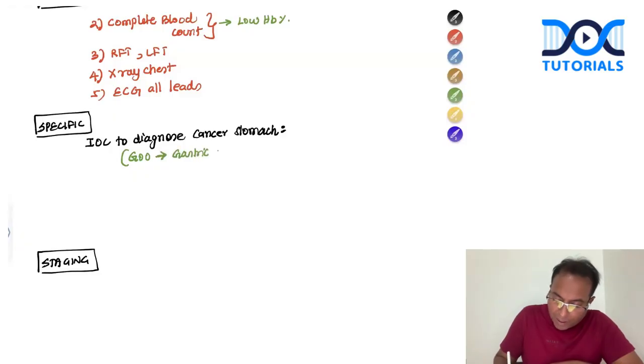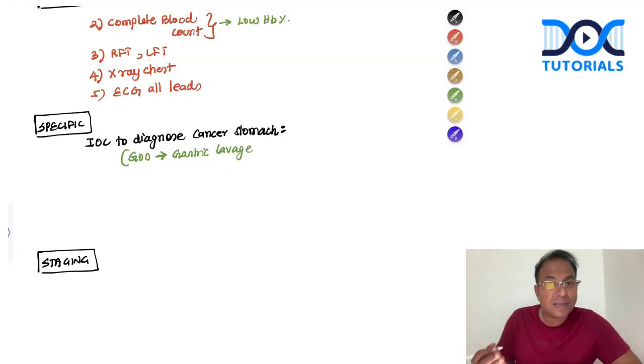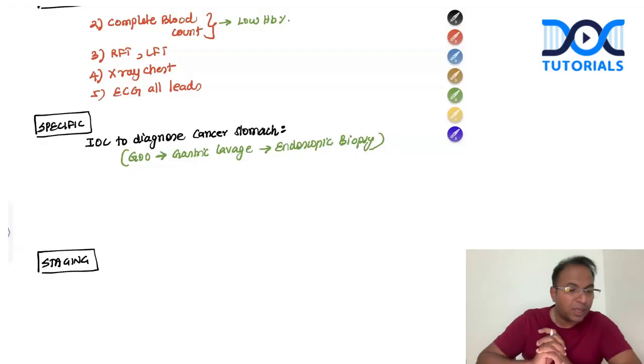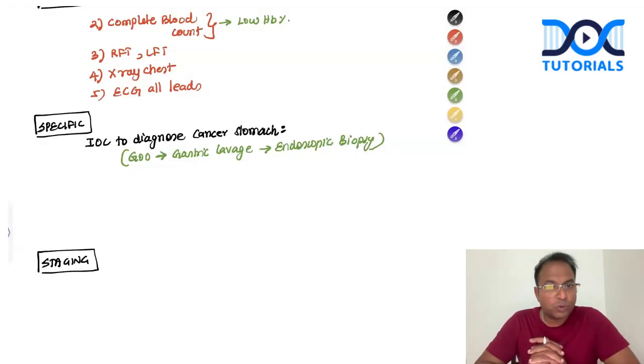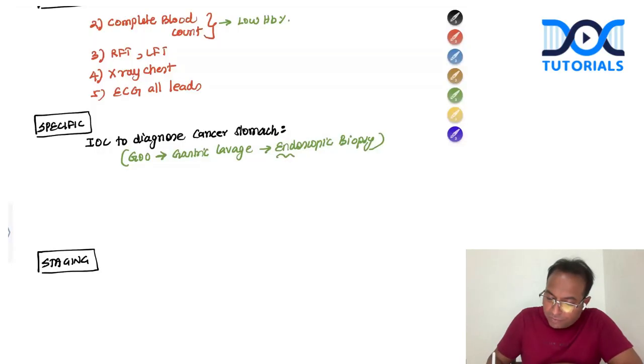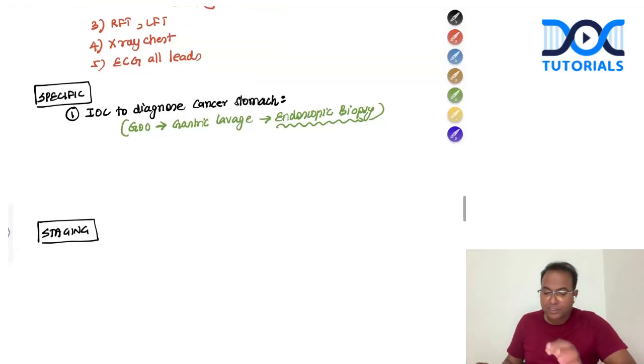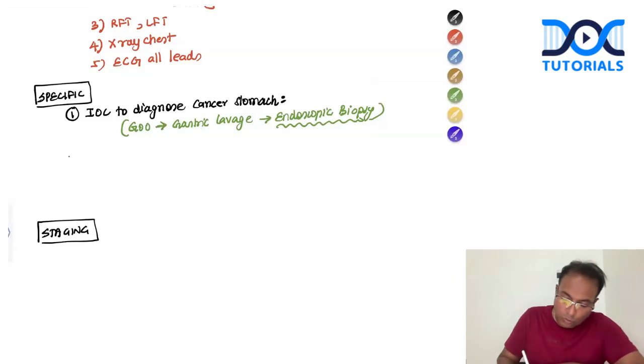I will do a gastric lavage followed by endoscopic biopsy. First, you should do a gastric lavage. There will be full of food particles. Very good, Adityan. That's correct. So do a gastric lavage, put a wide bore tube, wash the stomach fully. Then only you should refer the patient for endoscopic biopsy. That is the investigation of choice, a specific investigation for cancer stomach. So if they ask you the investigation of choice to diagnose cancer stomach, the best answer is endoscopic biopsy.